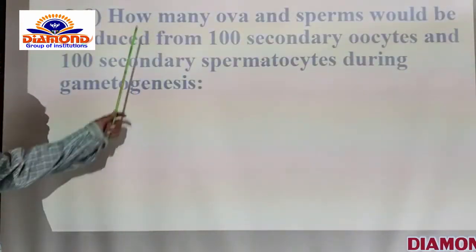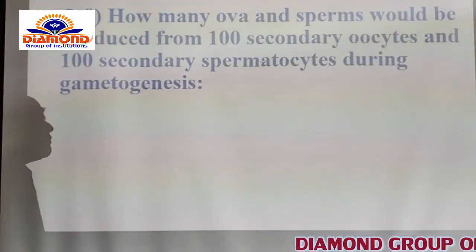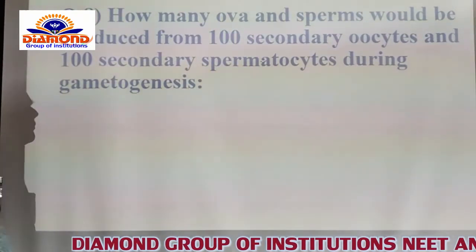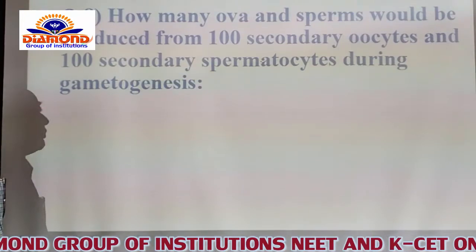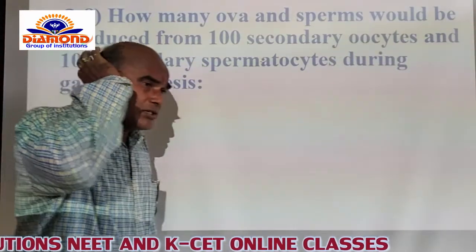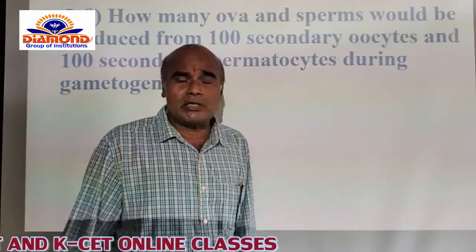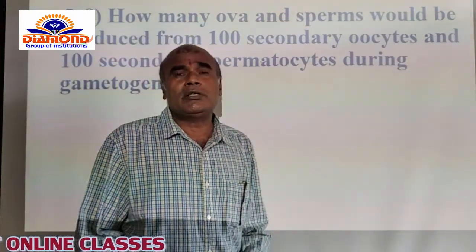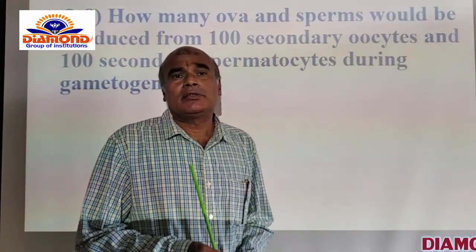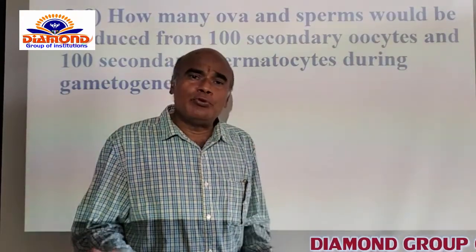Now you go for the other question. How many ova and sperms would be produced from 100 secondary oocytes and 100 secondary spermatocytes during the gametogenesis? You know that the gametogenesis is one of the specialized processes in which there is a production of ova or egg.